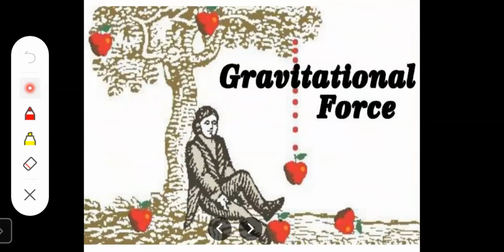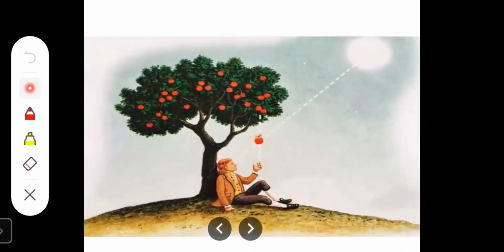Gravitational force. On Earth, all bodies have a weight. All bodies have some weight or other. It is the downward force on the Earth. Earth is a planet. On Earth there is the most gravitational force.